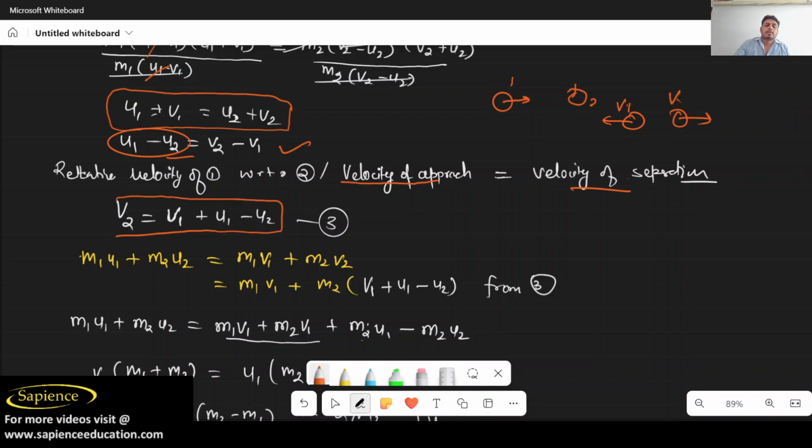Now, as we know, m1u1 + m2u2 = m1v1 + m2v2 because momentum will be conserved.